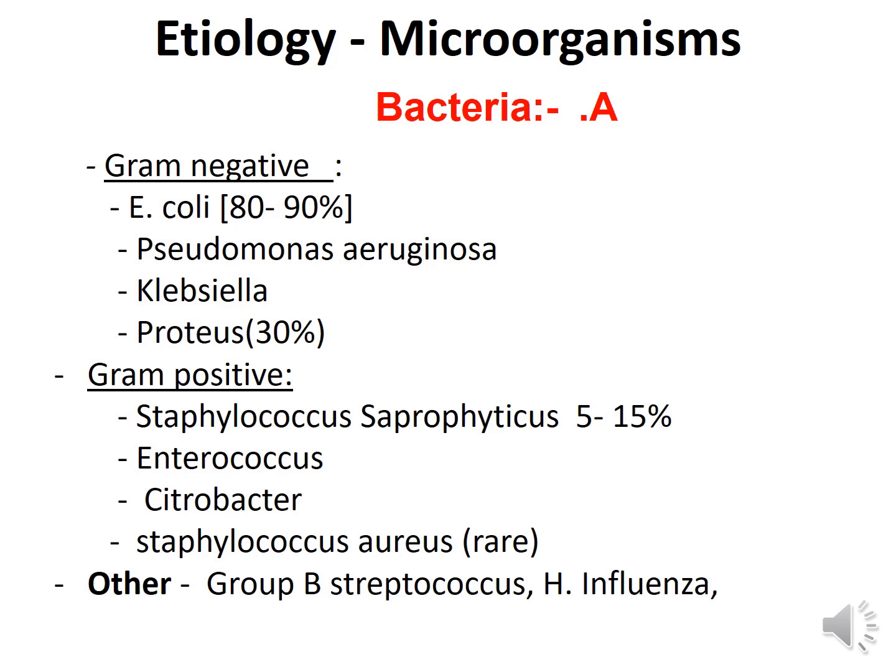Amongst the gram-positive bacteria, Staphylococcus saprophyticus, 5 to 15%. Enterococcus, Citrobacter, and Staphylococcus aureus, which is rare. And among other groups, group B Streptococcus is commonly seen in neonates. And then Haemophilus influenzae is another bacterium causing urinary tract infection.